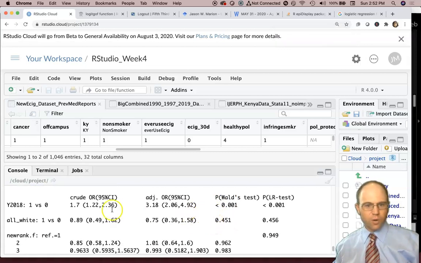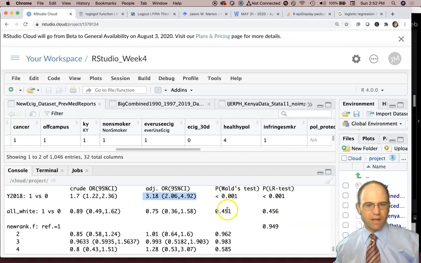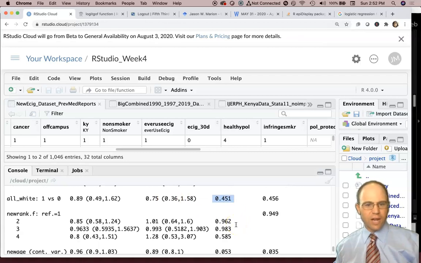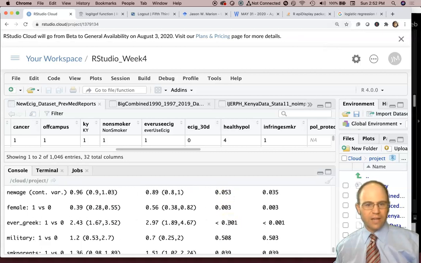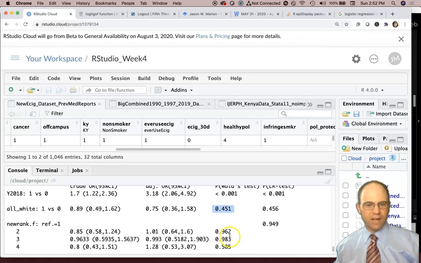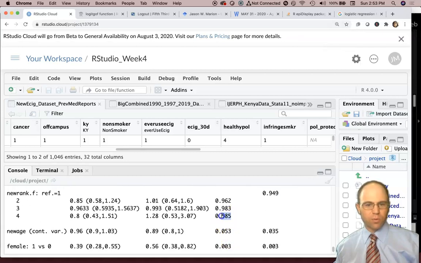So what are we looking at in this model? We're looking at these adjusted odds ratios and these Wald test p-values. Whenever one is included in the middle of this range, it is never significant. For creating the most parsimonious model, we need to go through and look at which ones have the lowest p-values. On these factor level variables, if any one of them is significant, whatever the lowest p-value is for that factor level variable, that's what you treat the whole group as.